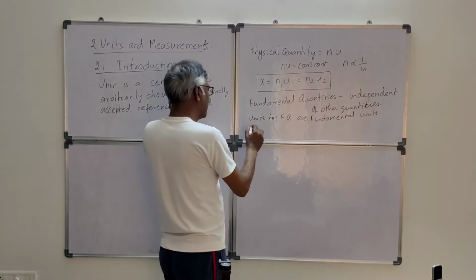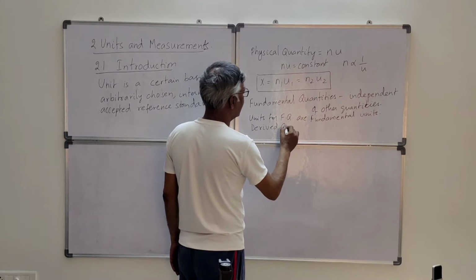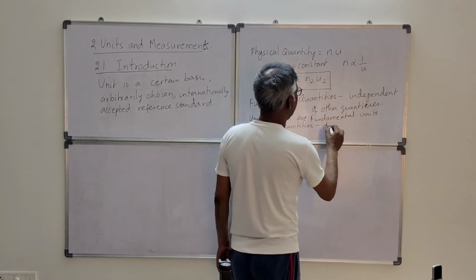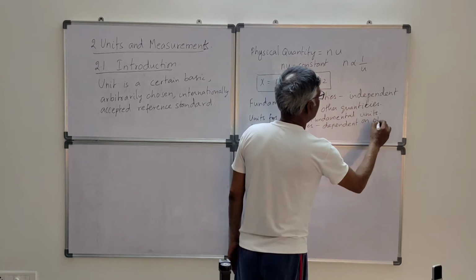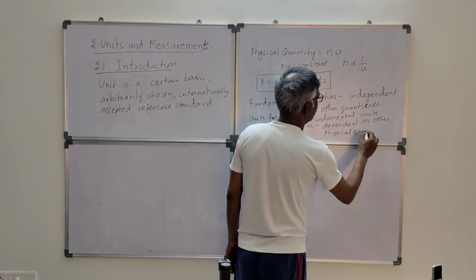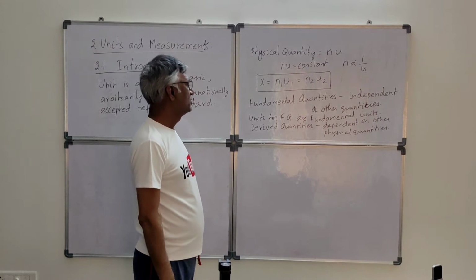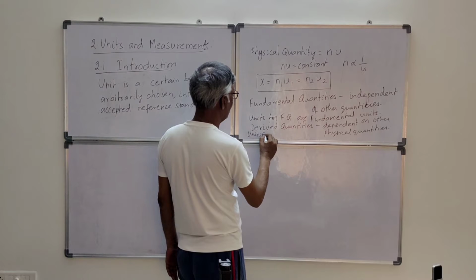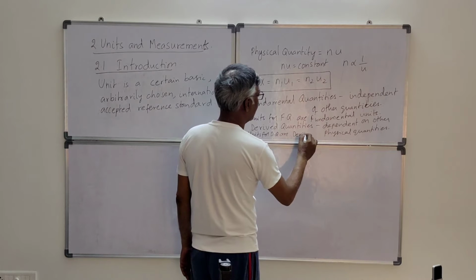Okay, so derived physical quantities are dependent on other physical quantities. So units for derived quantities are derived units.